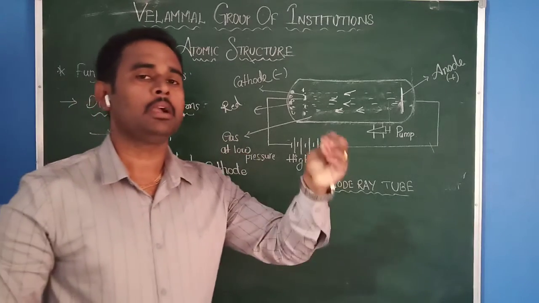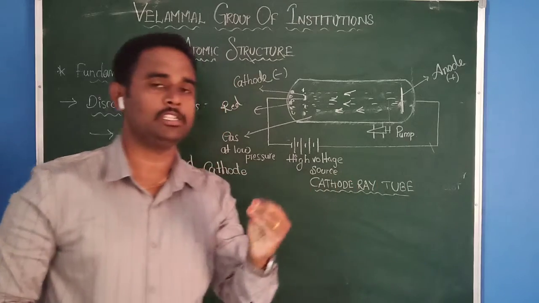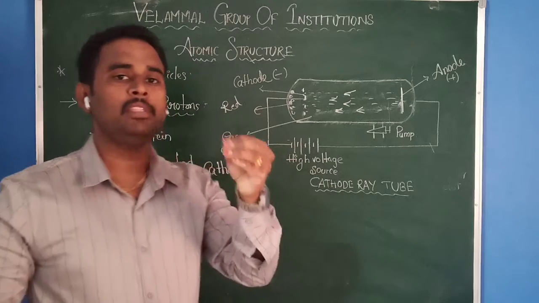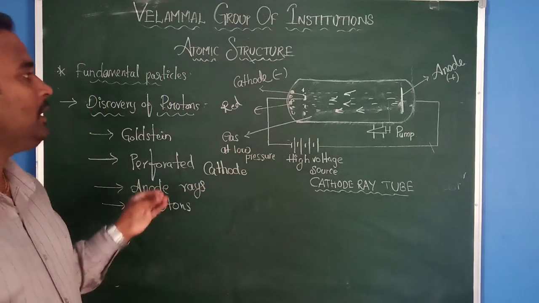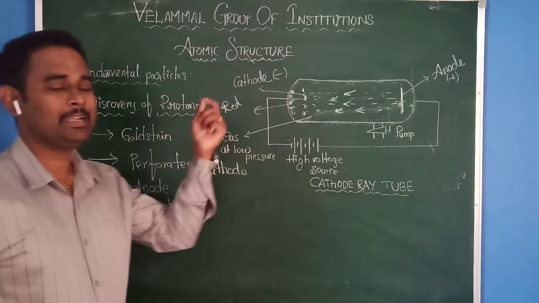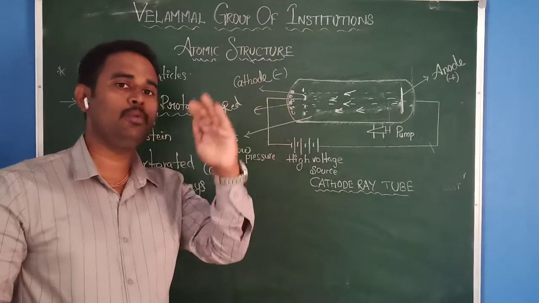The same experiment is used by the scientist Goldstein, and he said that if there are negatively charged particles, then to neutralize them there must be some positively charged particles present. To identify those positively charged particles, he changed the cathode to a perforated cathode, which contains some holes. Then he applied high voltage and low pressure.